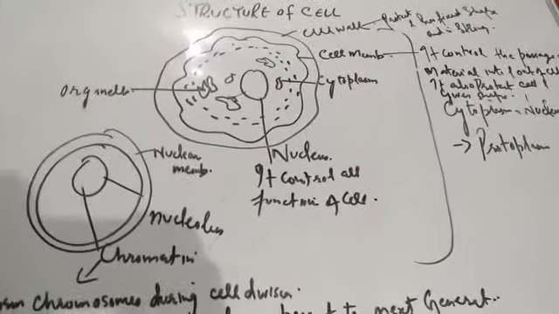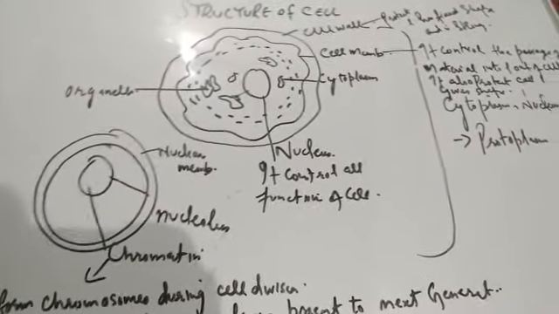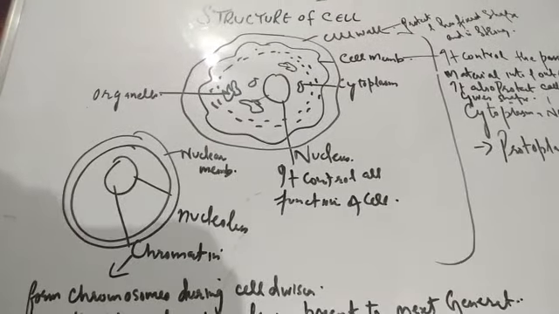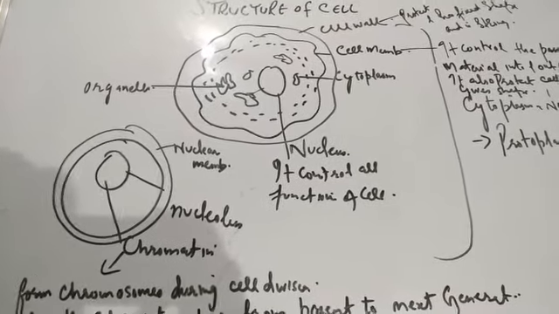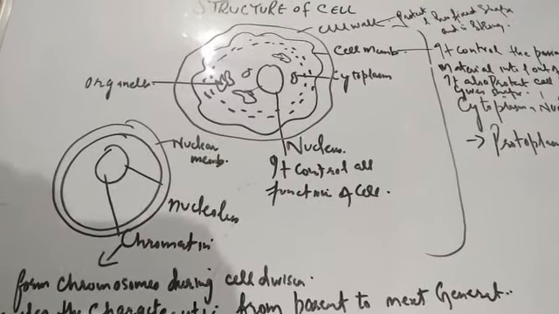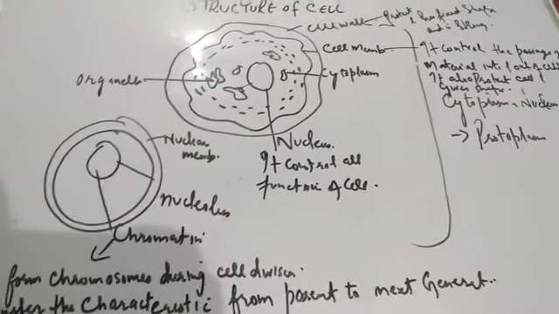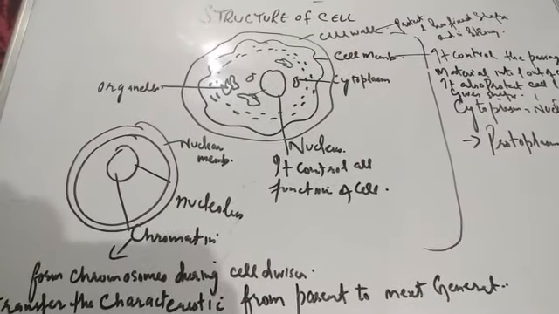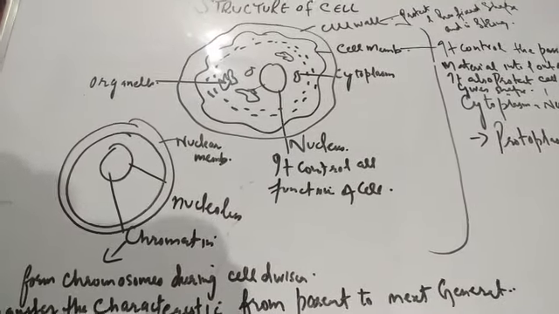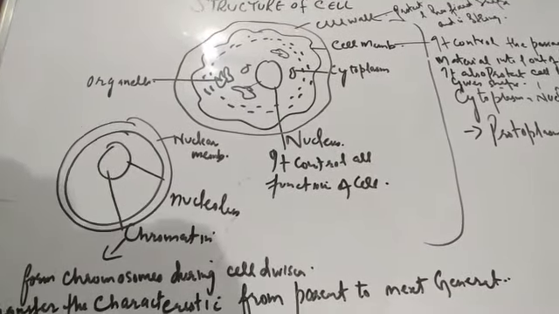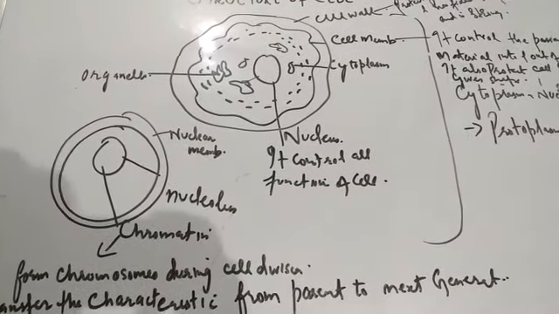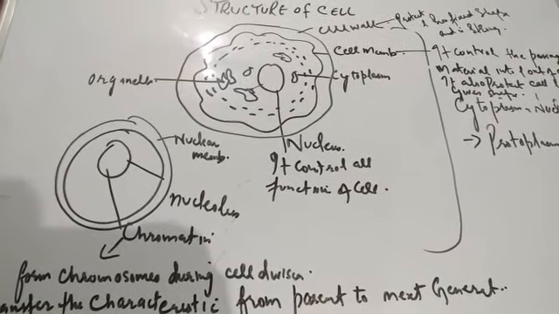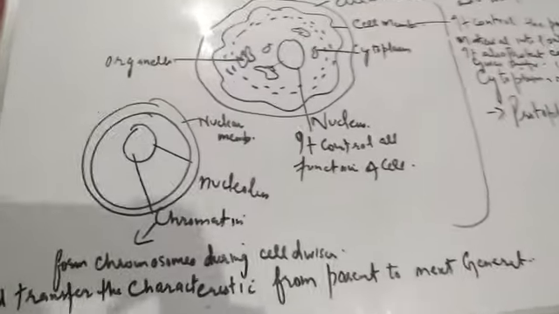Inside the cell is the main thing, that is the nucleus. Just like our brain controls all the functions of our body, similarly the nucleus of the cell controls all the functions of the cell. I repeat, it is called the brain of the cell. Just like our body is controlled by brain, similarly the nucleus of the cell controls the functions of the cell. So, if we look